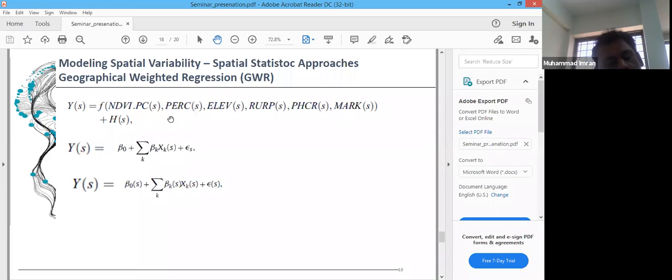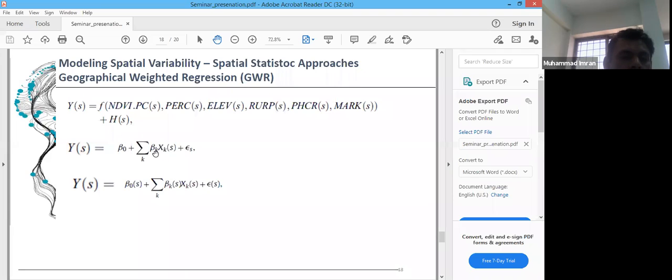When we move from the global regression to the geographically weighted regression, the approach we use in spatial statistics normally models the regression coefficient at each location.